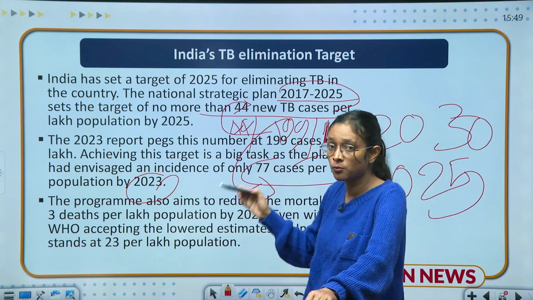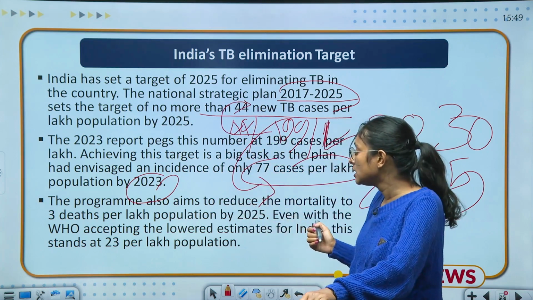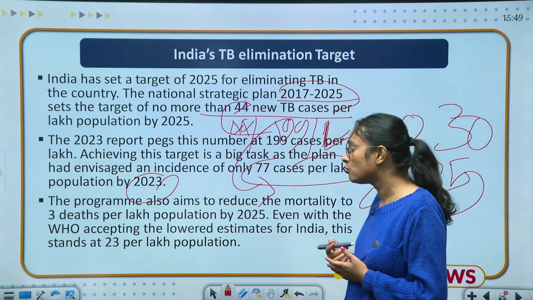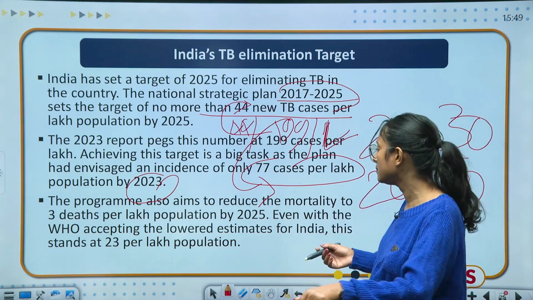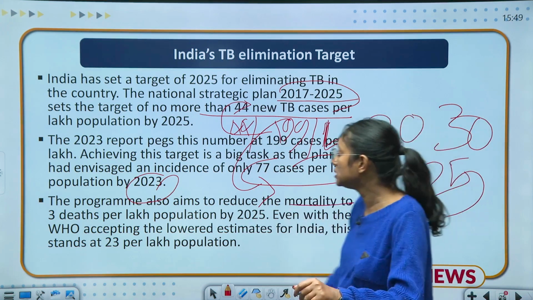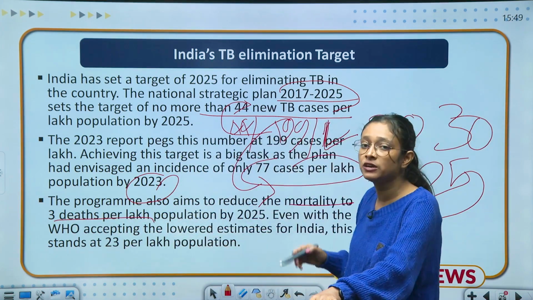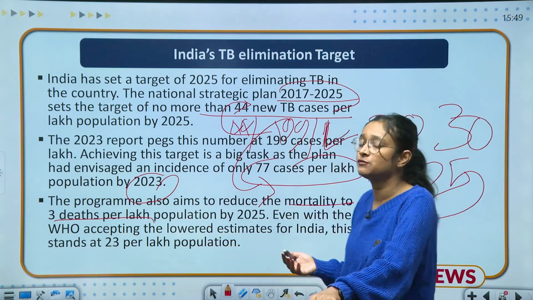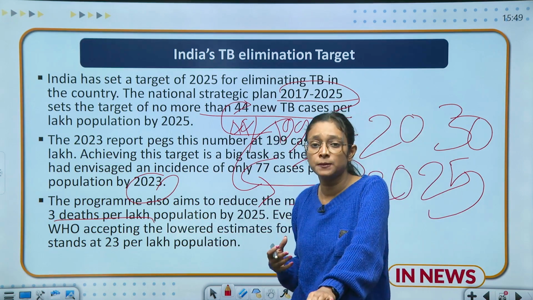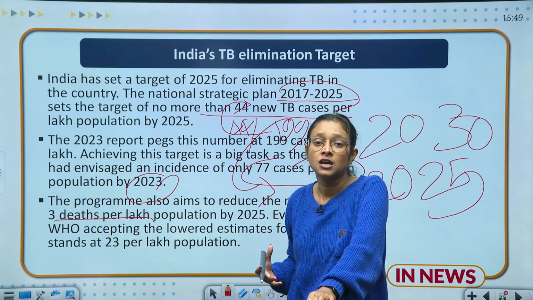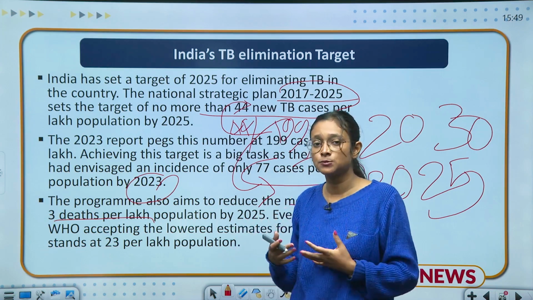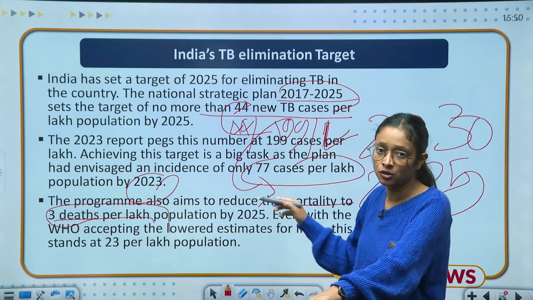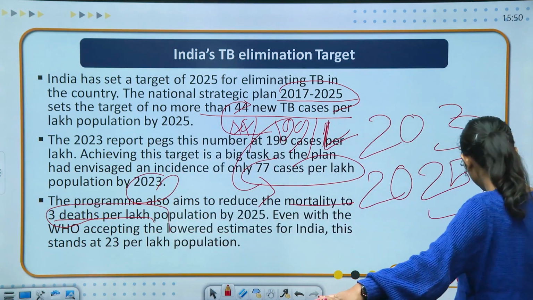So this is also a problematic situation for the country, and they also have to take care of the deaths. So right now, what is the death stance of India? The program aims to reduce mortality by 3 deaths per lakh. Right now we do not have this kind of data, and from whatever we can see, many people have a very high mortality rate. The mortality rate has decreased, but we are not able to achieve 3 deaths per lakh population. So we have to take care of this area also. Moving to the next slide.